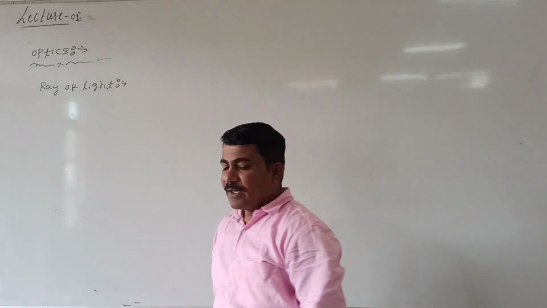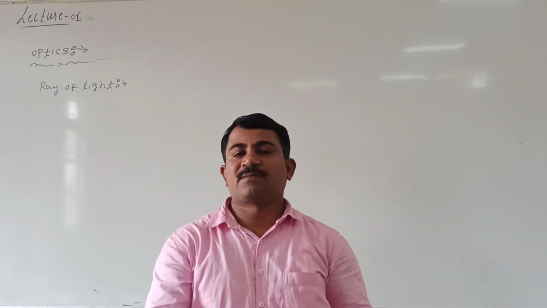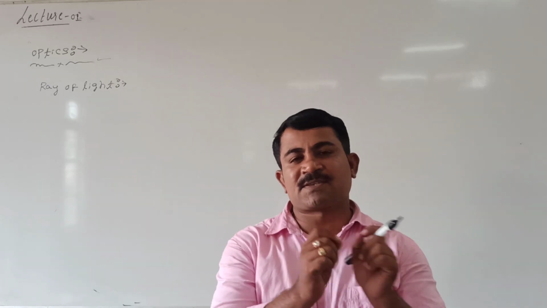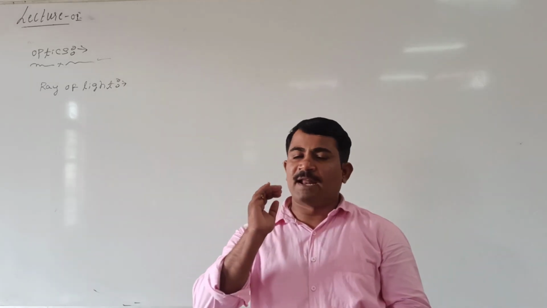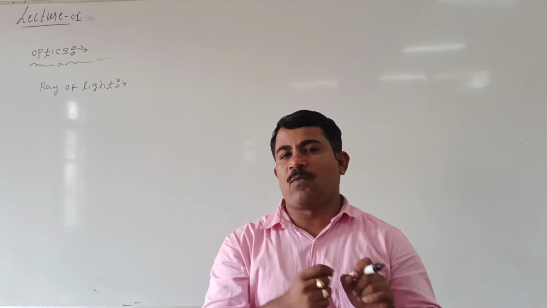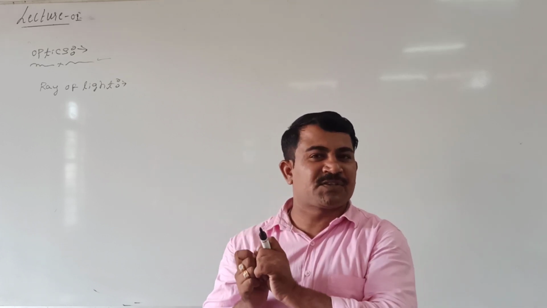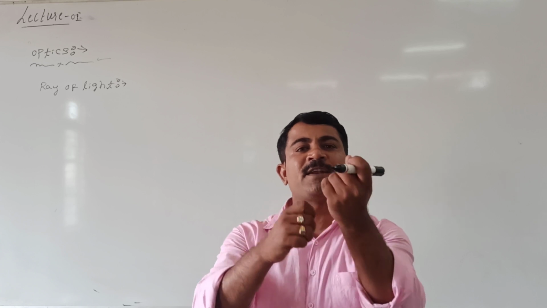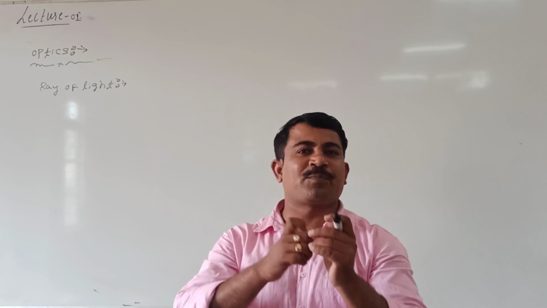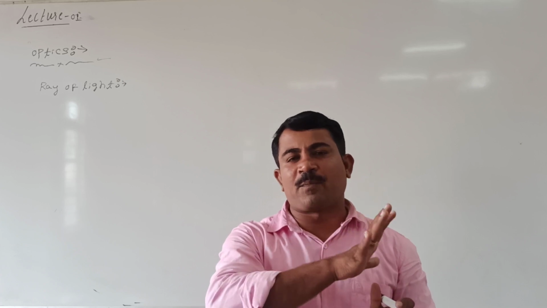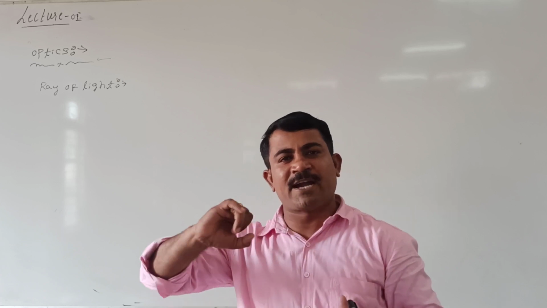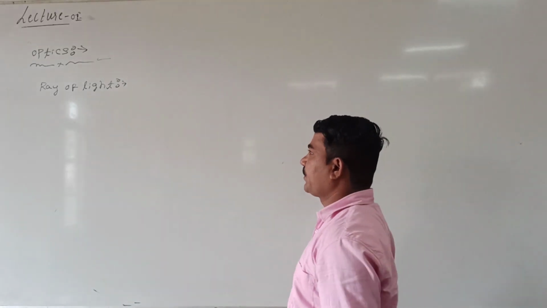See here. Generally, the ray of light can be represented by a straight line with an arrow mark. How is the ray of light there? We know that light can travel in a straight line path. What we are studying in this section is mainly rectilinear propagation of light, straight line propagation of light. Wherever light moves in a straight line path, what properties are exhibited by the light, that we will see in detail.